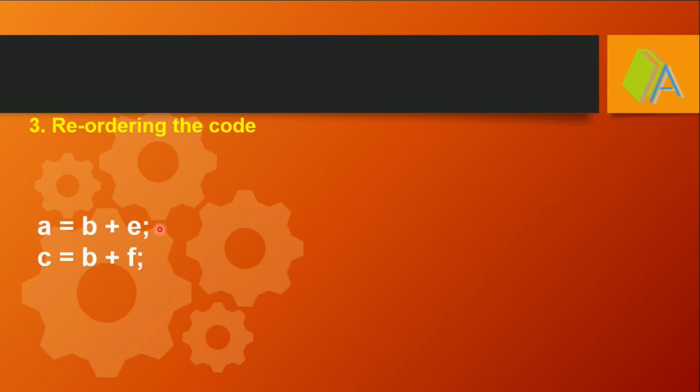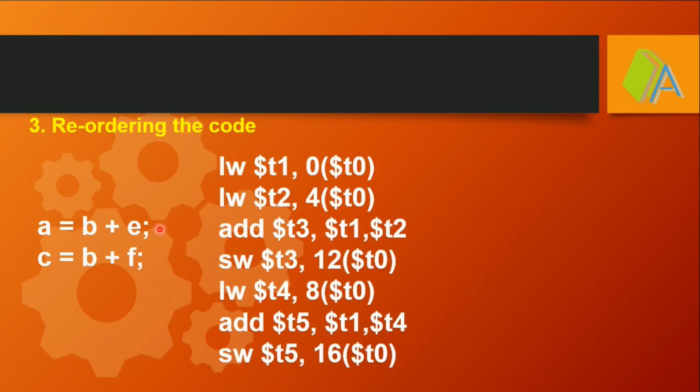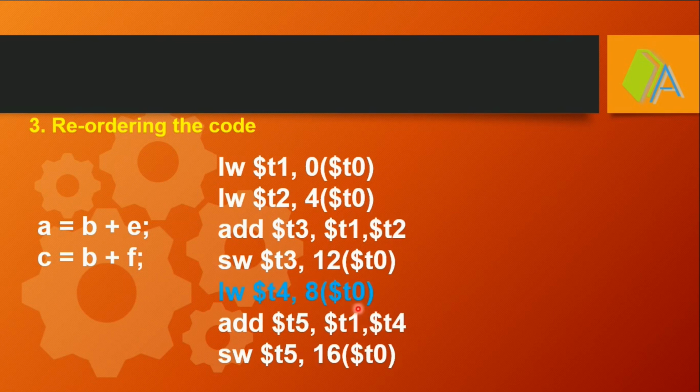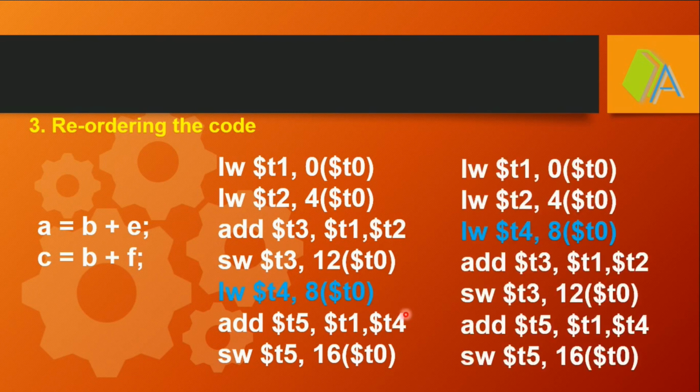For example, consider the C statement and its corresponding assembly code. The first two instructions load the data for B and D. To load the data for F, it is written as the fifth instruction. T4 is the data loaded for F, but it is immediately required in the next clock cycle, so it may lead to a load-use data hazard. By reordering this code, we can overcome this load-use data hazard like this.